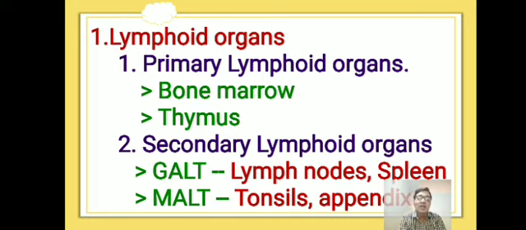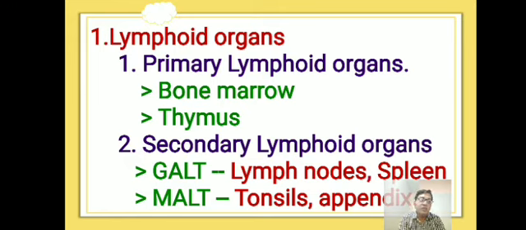Then the thymus is a bilobed structure present on the inner surface of the sternum. It begins to function in the embryo and continues up to puberty, after which it degenerates. The thymus forms by birth, performs actively up to maturity, and when the person attains maturity, the thymus degenerates. What is its function?